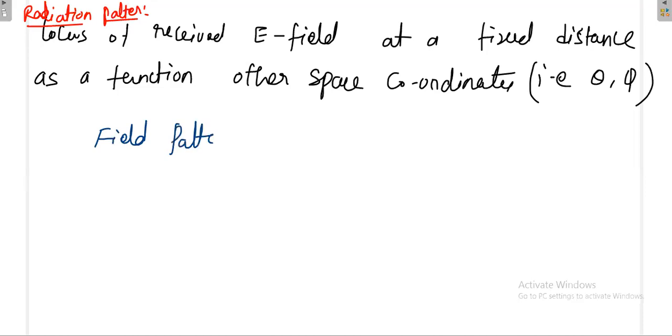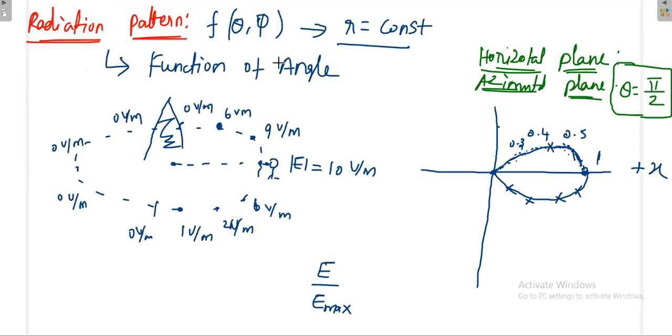Or sometimes you can draw it for power, how much power you are receiving. That time we call it a power pattern. So this is the radiation pattern. In general, it will always be a function of theta, phi, because R is constant.